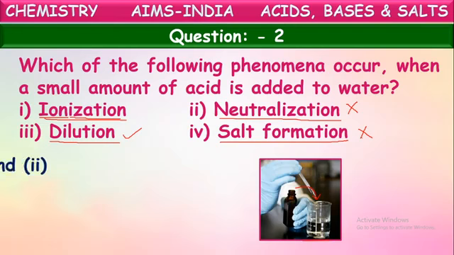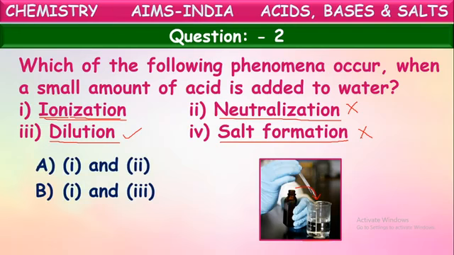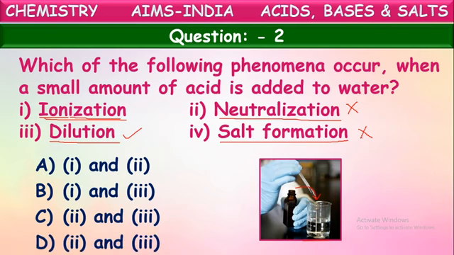Now let us see the options. Only 1 and 2, 1 and 3, 2 and 3, and 2 and... oh, the second time it is given the same. Anyhow, it is not the correct answer because the second one is not happening. So here what is happening? Ionization of acid occurs. Whatever the acid is, when you dissolve it into water, the molecules of acid split into respective positive and negative ions. For example, if you dissolve hydrochloric acid into water, that splits into H+ and Cl- ions.